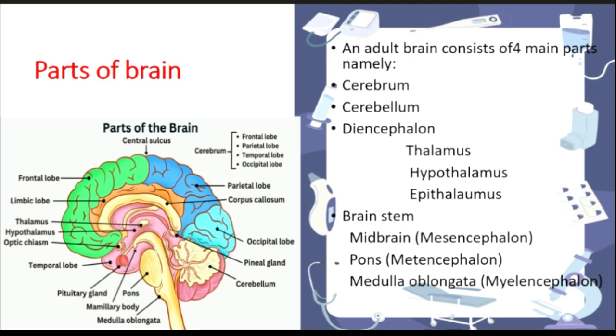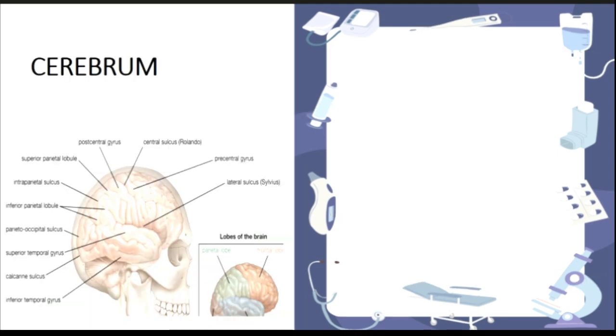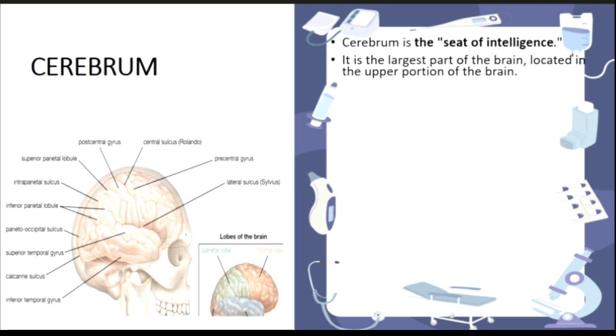So first let us learn about the cerebrum. The cerebrum is the largest part covering the brain, so it's the seat of intelligence. As I already told, it largely covers the brain. It is located in the upper portion of the brain. The upper portion of the brain is covered by the cerebrum, and it is present in the portion middle to the cranial fossa.